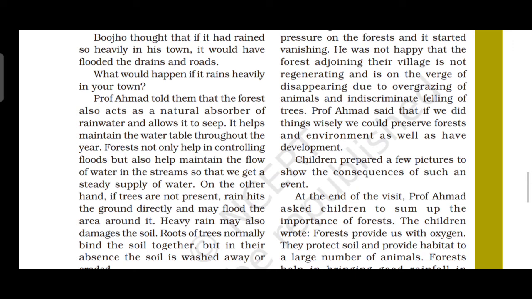Forests not only help in controlling floods but also help in maintaining the flow of water in the streams, so that we get a steady supply of water.